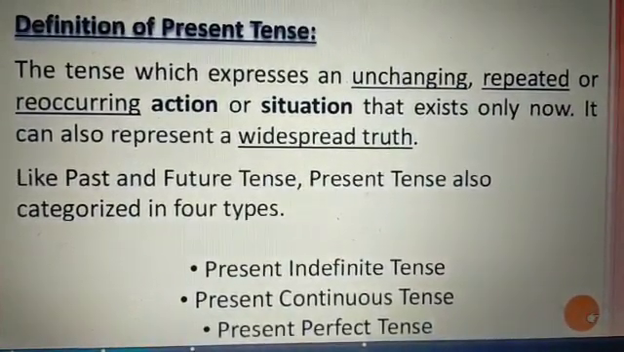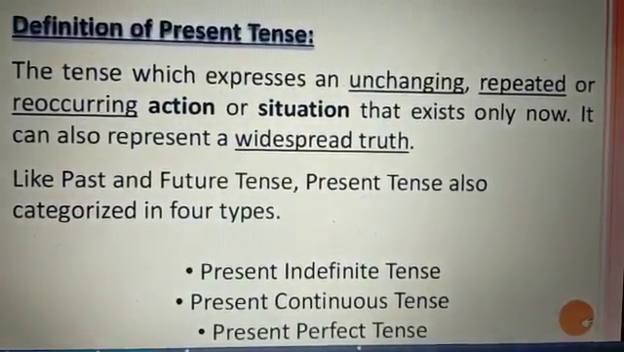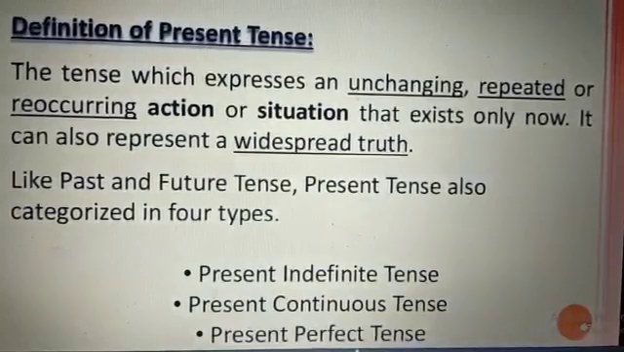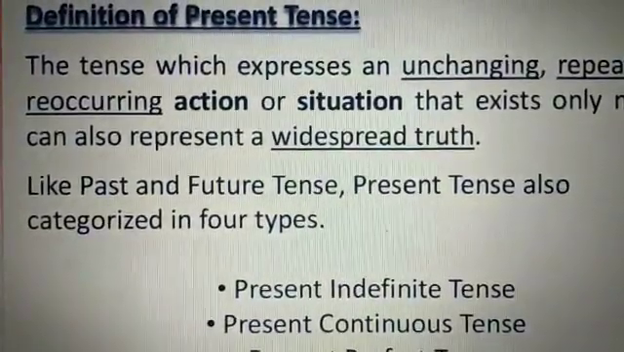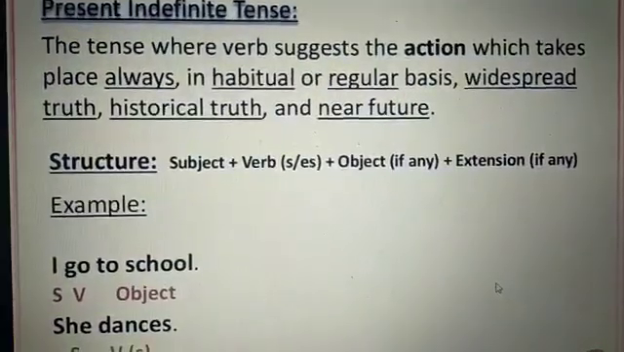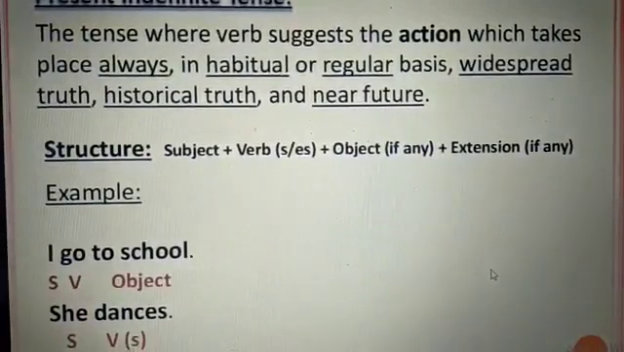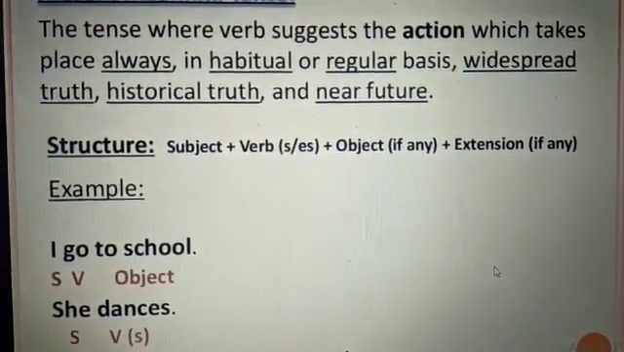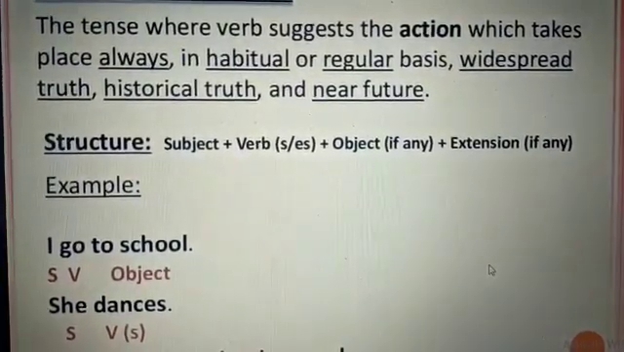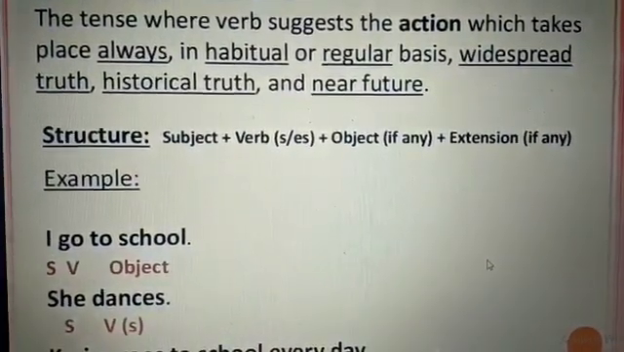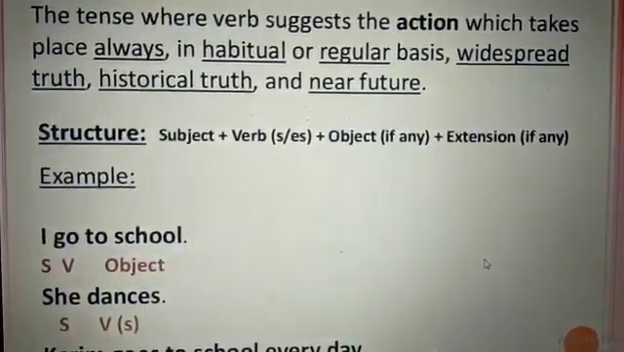Like past and future tense, present tense also is categorized into four types: present indefinite tense, present continuous tense, present perfect tense and present perfect continuous tense. First of all, the simple present tense, where the verb suggests an action which takes place always on a habitual or regular basis, widespread truth, historical truth and near future. For example, I go to school. Subject is I, verb is go and object is school.